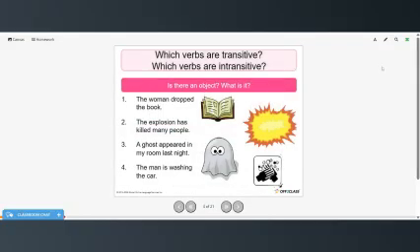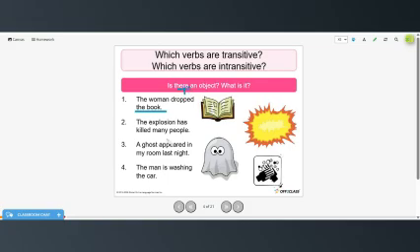Now, which verbs are transitive and which are intransitive? And is there an object? And if so, what is it? You can try these on your own and then restart when you're ready to check your answers. Okay, so the woman dropped the book. There is an object, the book, so dropped is transitive.